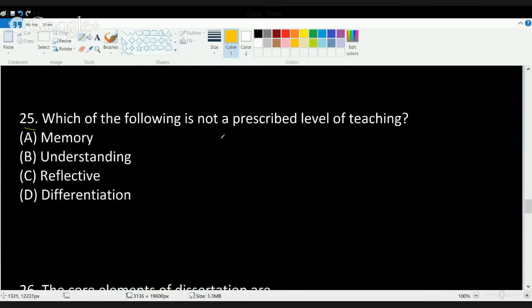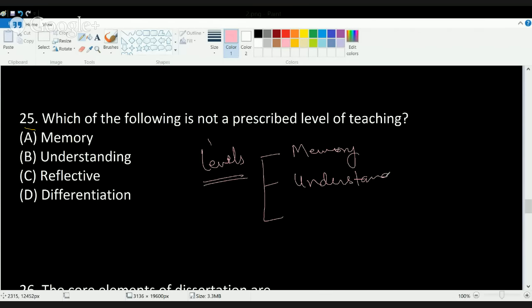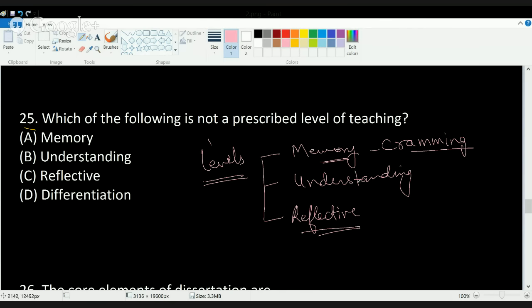Okay. So that is where we try to understand the levels of teaching. Now, levels of teaching are explained as 3 levels. You have memory, understanding, and reflective. Memory is just cramming the concept as I talked about in question number 24. So that's what a memory level of teaching is. For the understanding level of teaching, you need the memory level, that is basic cramming, along with that, understanding the concept.